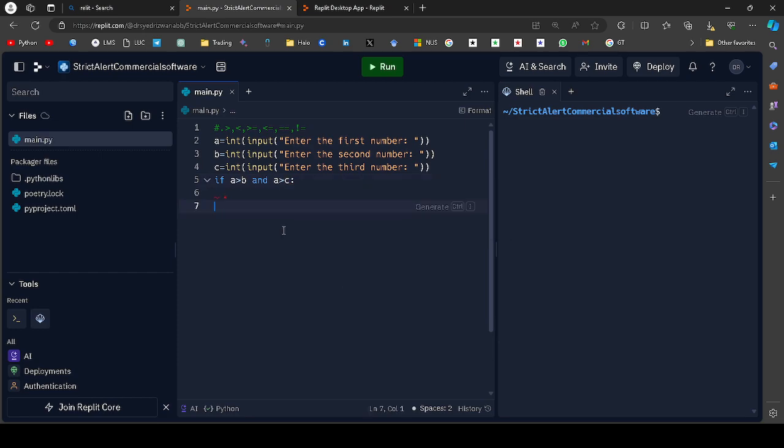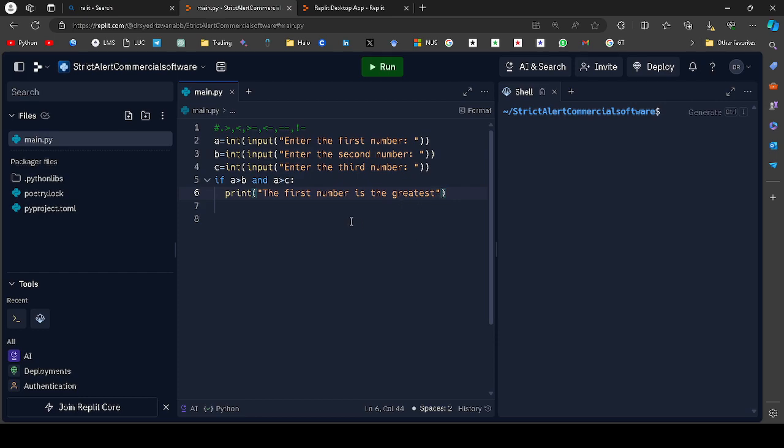It didn't give us the option of dots, which is a bad thing, but it's alright, we can write the dot ourselves. Now as you can see, the option is given, and I click tab, so it gets written: print, brackets, double quotes, and then the first number is the greatest.